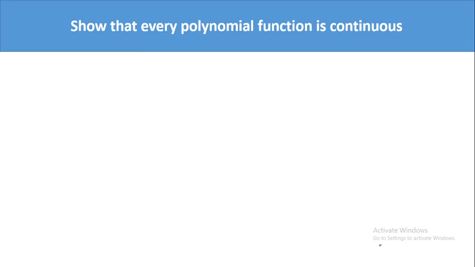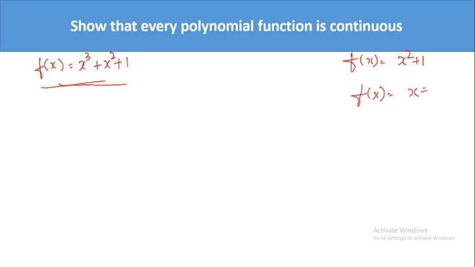What do you mean by polynomial, students? If you have f of x is equal to x cube plus x square plus 1, this is a polynomial. Or if you have f of x is equal to x square plus 1, or f of x is equal to x plus 1, or x square plus 1 plus x power 4, these are nothing but polynomial functions.